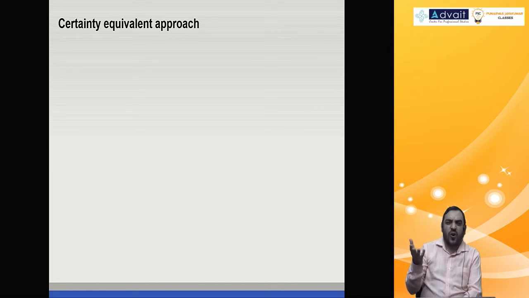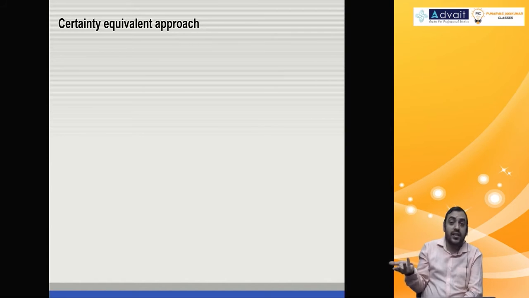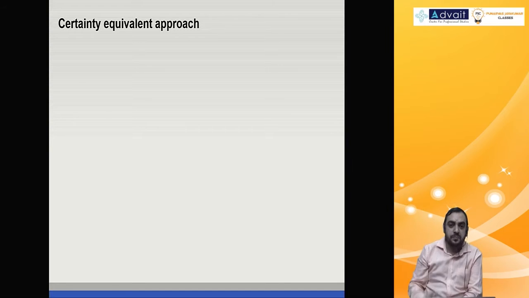You will tell like 40 to confirm, beyond that I don't know. You have some guarantee level. See, even if you do CA, you know the minimum salary you get is 55,000. Minimum you know, beyond that you don't know. In business projects also, you will have some guaranteed cash flow, maybe because there is a contract signed, or maybe because there is past experience, or maybe because there are loyal customers. Whatever the reason, you know, from this project every year I get 5 lakh. Beyond that I don't know.